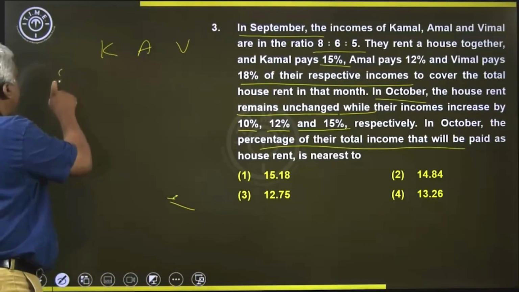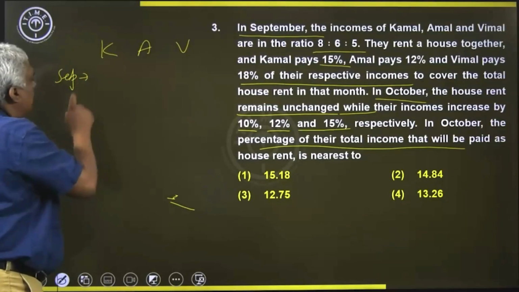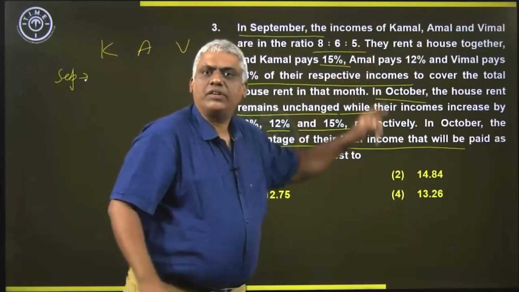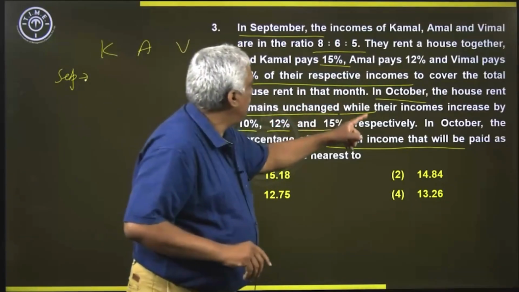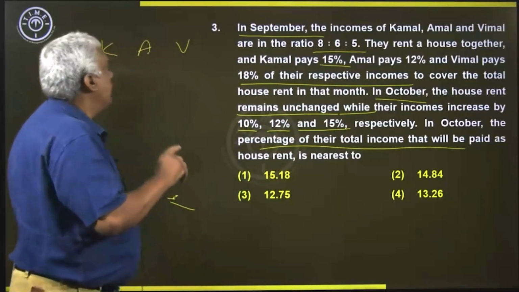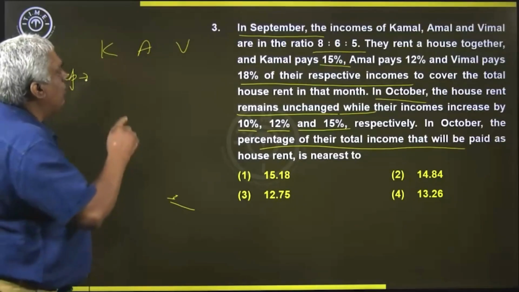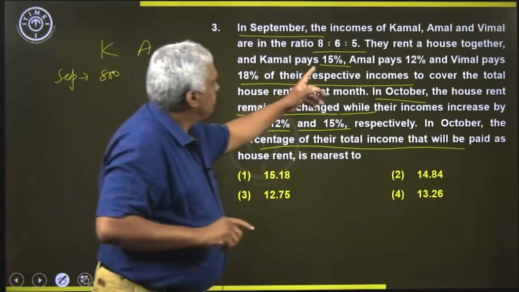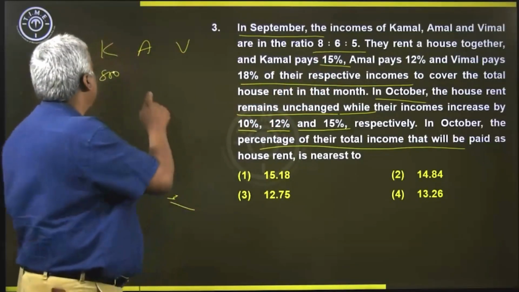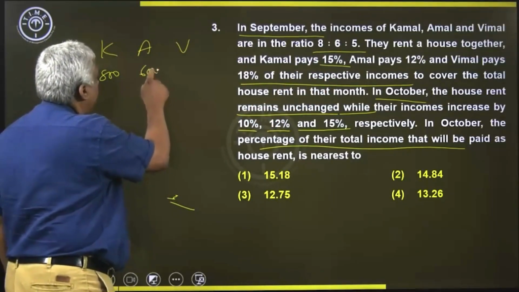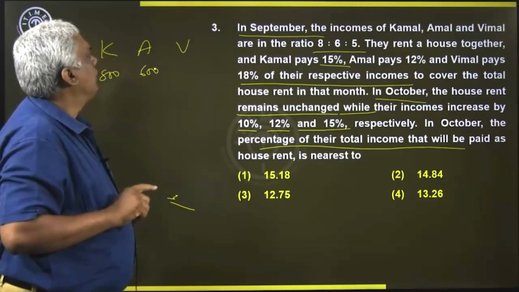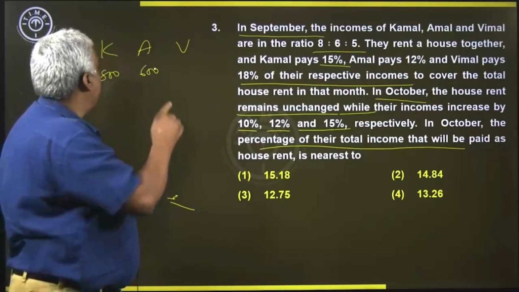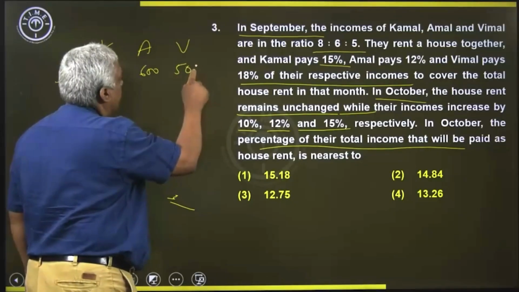So let's say in September their incomes were 800, 600 and 500, because we have to calculate the percentage and it will be easy to calculate. So income of Kamal was 800 rupees, Amal was 600, and Bimal was 500.